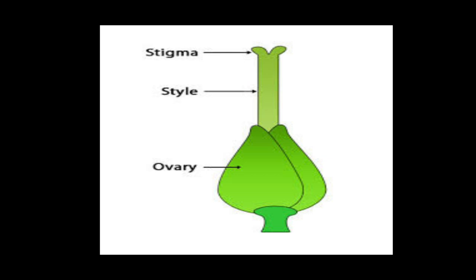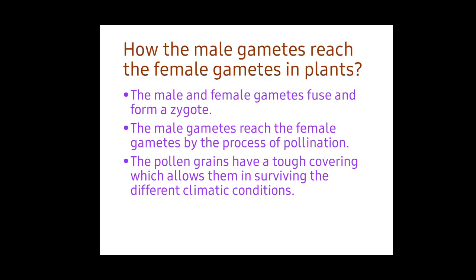See, this is the stigma. The pollen grains have to fall on the stigma, and through the style they reach the ovary. In the ovary, female eggs will be there. That is the place where male and female gametes fuse together and form a new plant. How do the male gametes reach the female gametes? The male and female gametes fuse and form a zygote. The male gametes reach the female gametes by the process of pollination.